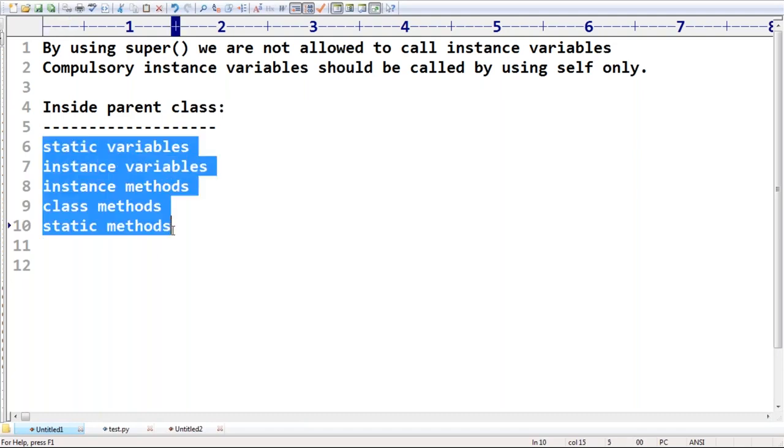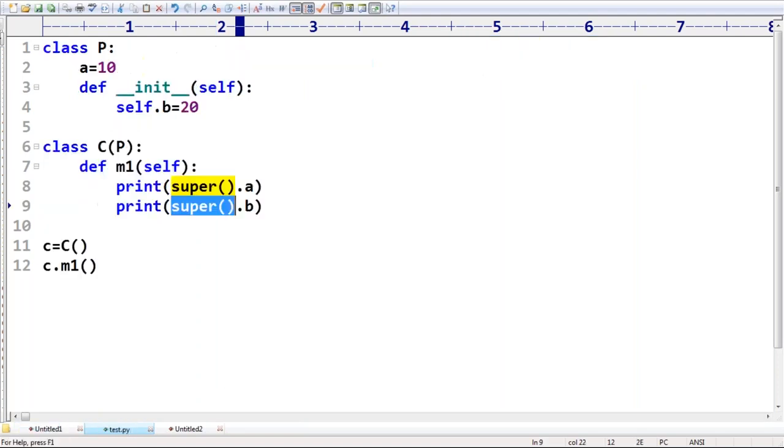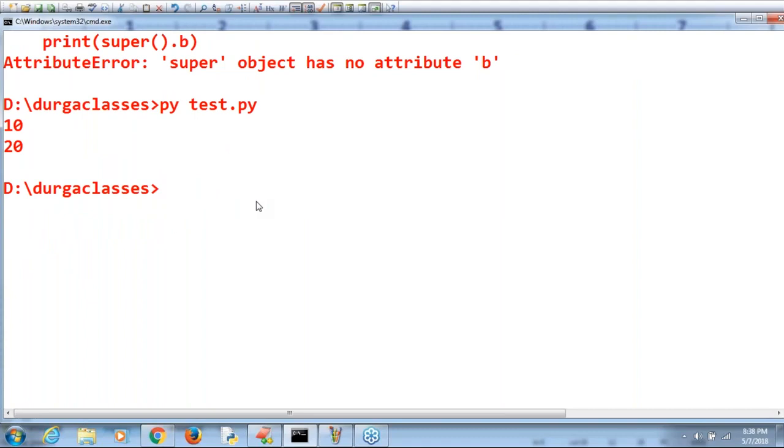All these members inside the child class we are happily allowed to access, no problem at all. But there is only one restriction. What is that restriction, sir? An instance variable we can't call from the child class by using super. Compulsorily we should use self only. If you want it, compulsorily we should go for self.b. Are you getting it perfectly? 20 by default we are going to get.